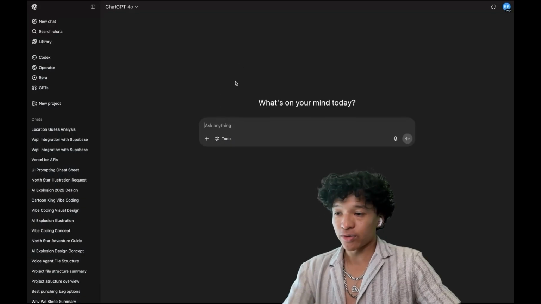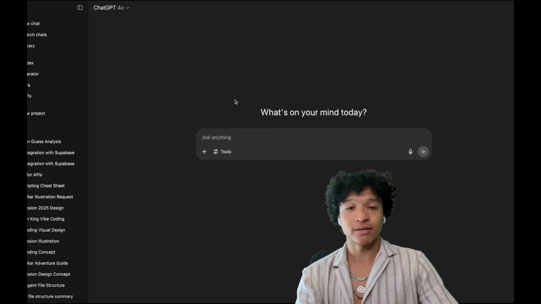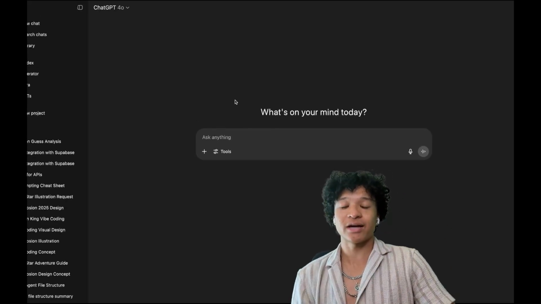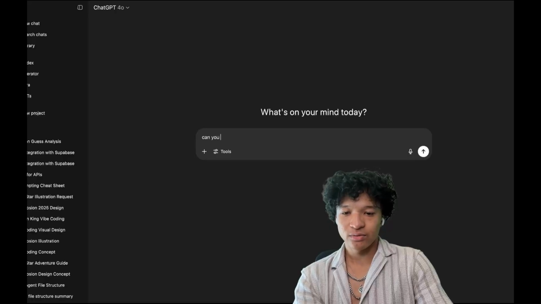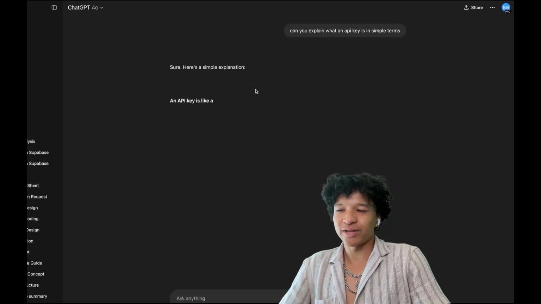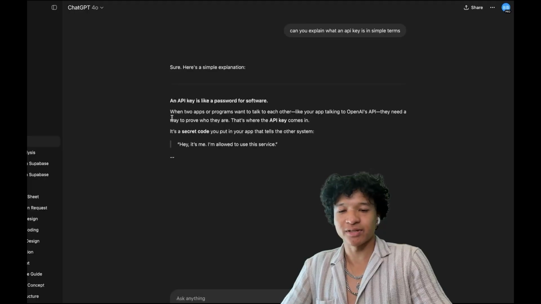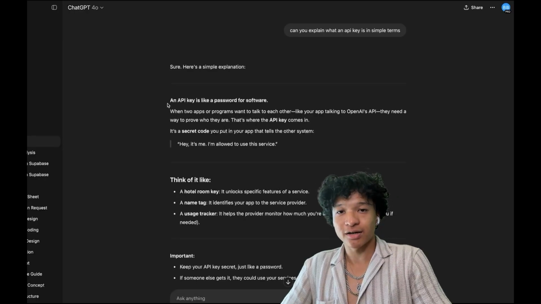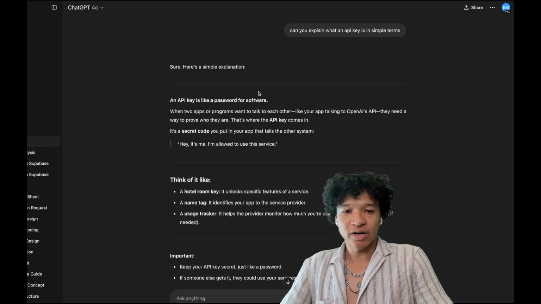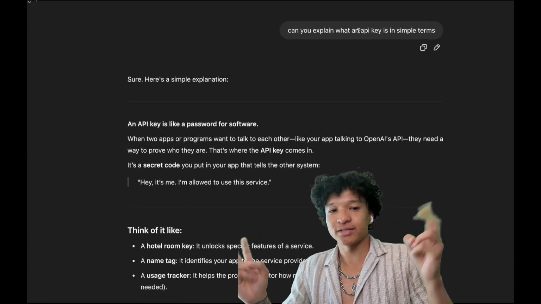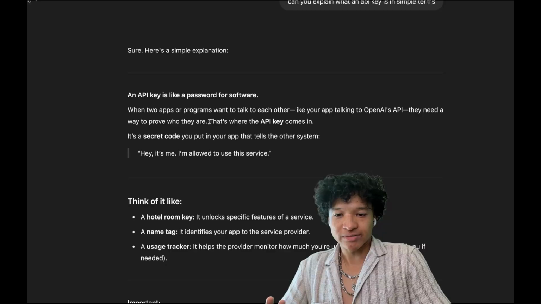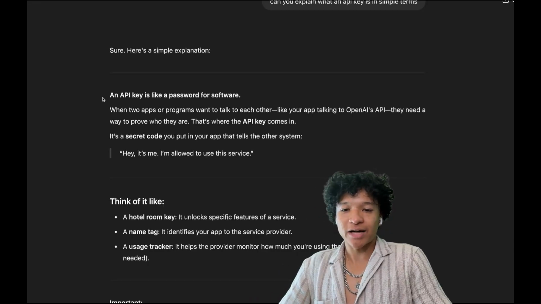So what I like doing is when I don't understand a new concept that is provided to me, I just ask ChatGPT. I'll ask, can you explain what an API key is in simple terms? I don't like saying "explain like I'm 5" because then it treats me like I have no brain cells and talks in goo-goo-gaga talk. But when I ask to just explain what an API key is in simple terms, it gives us a simple explanation. An API key is like a password for software.